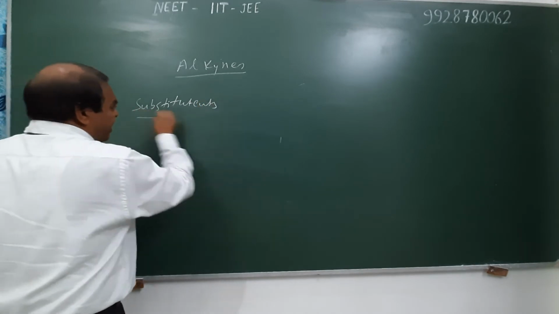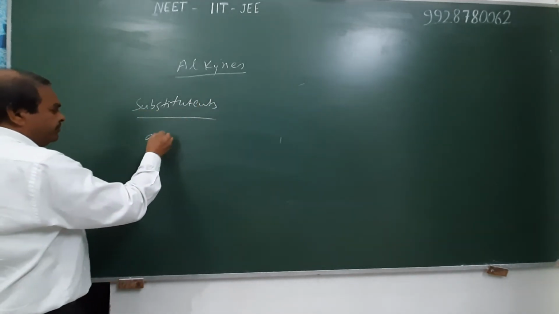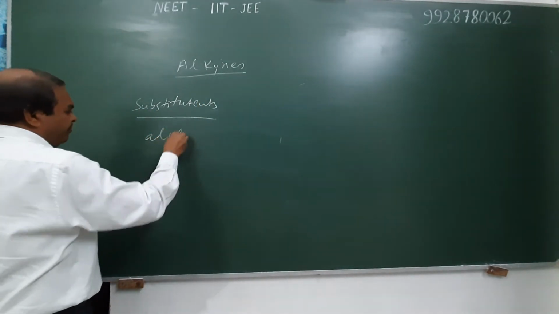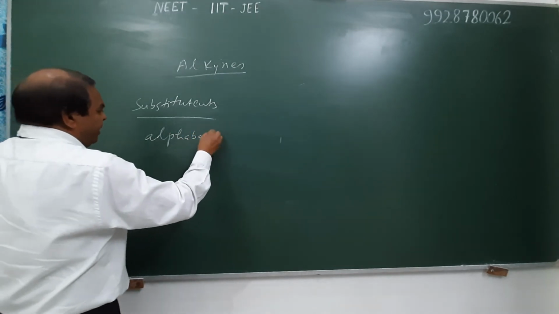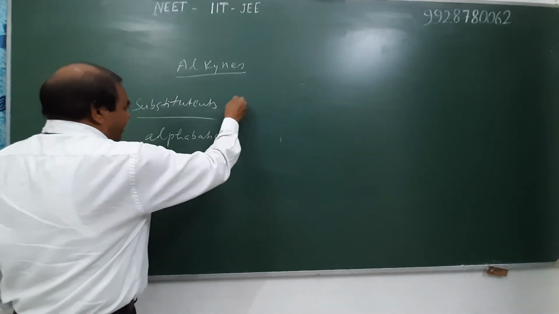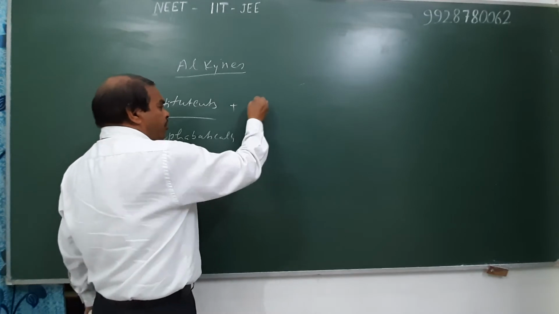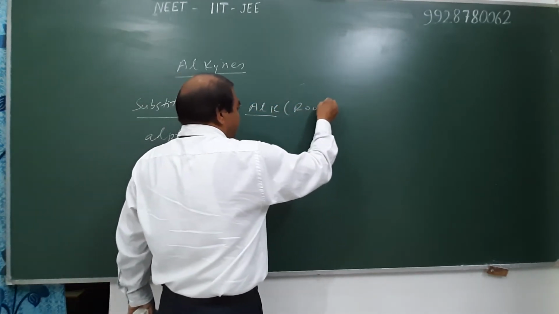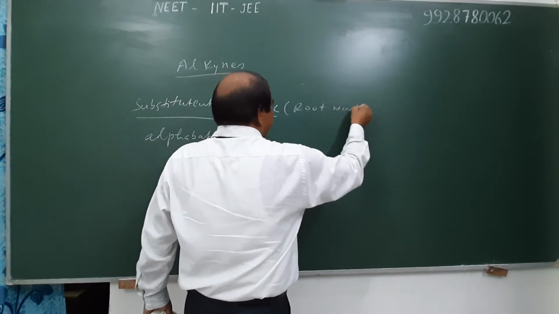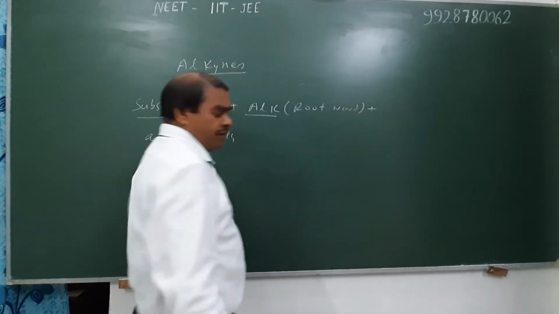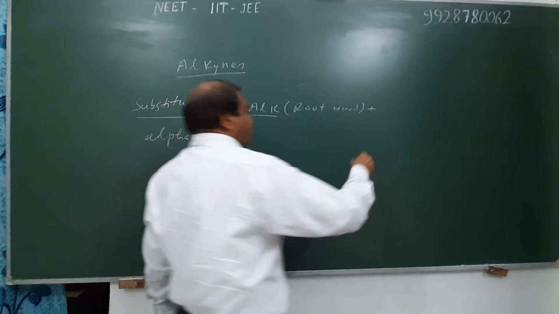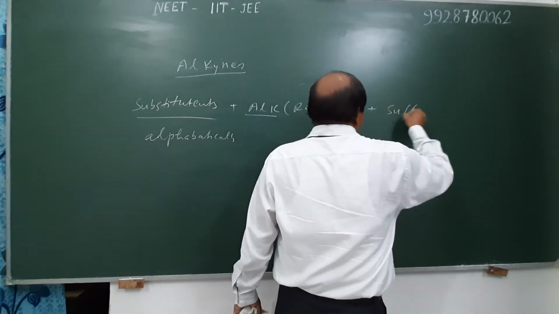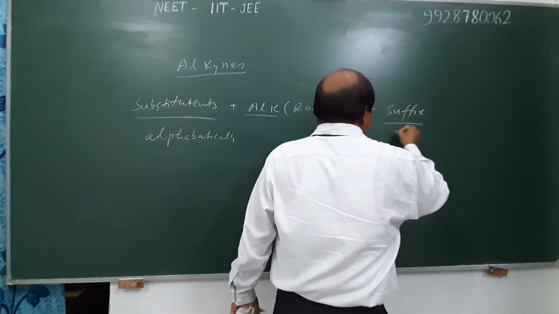As per the order of naming, we write the names of substituents alphabetically. Then write the name of alk. Alk means the root word, the number of carbon atoms in the principal chain including the triple bond, and then use the suffix of the triple bond, and the suffix of the triple bond is -ine.